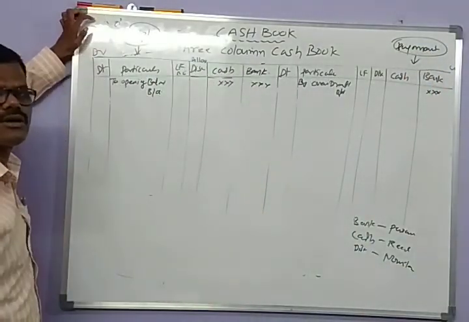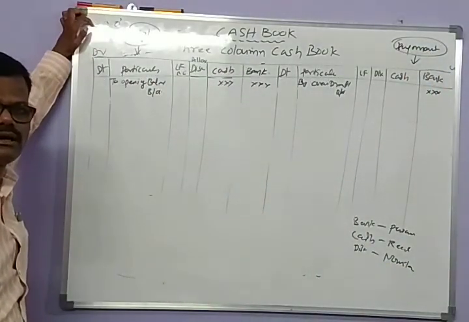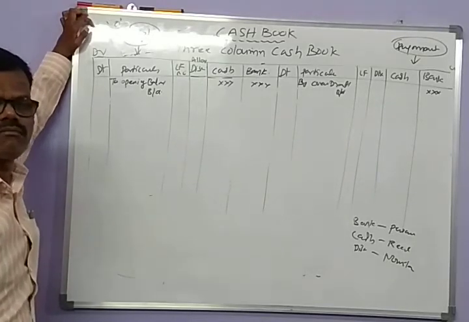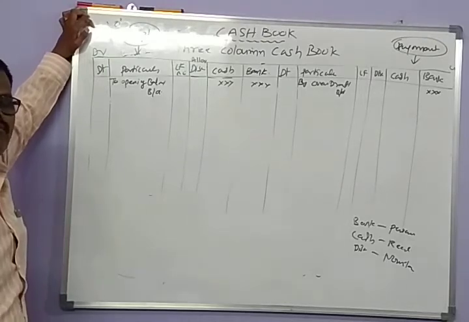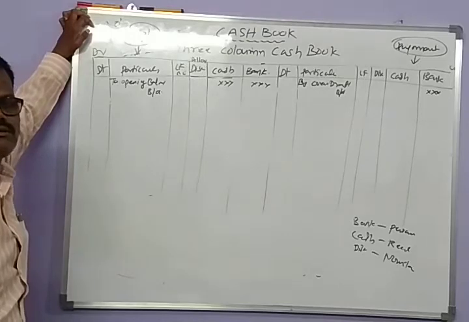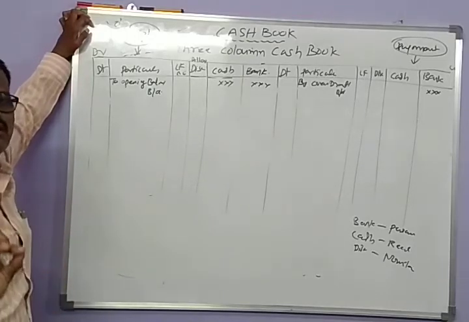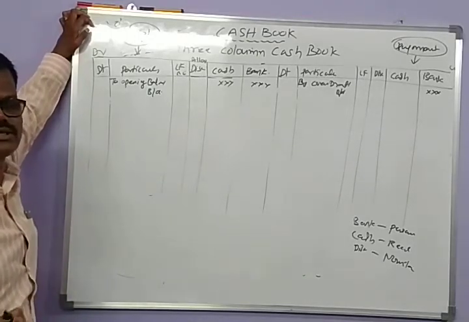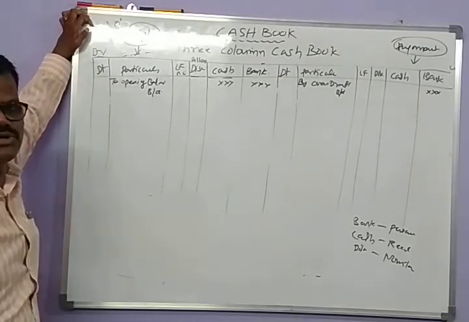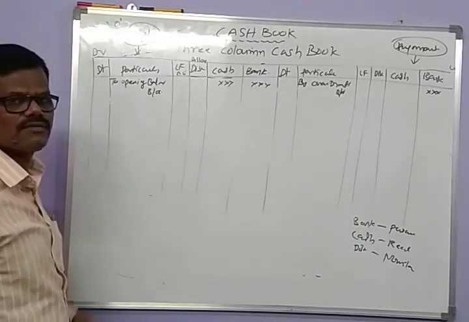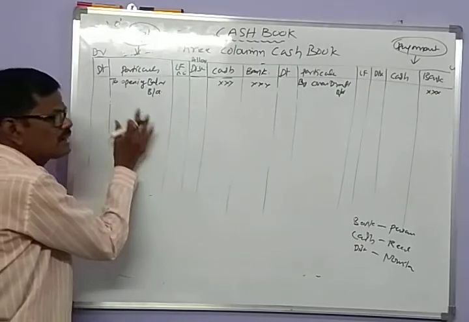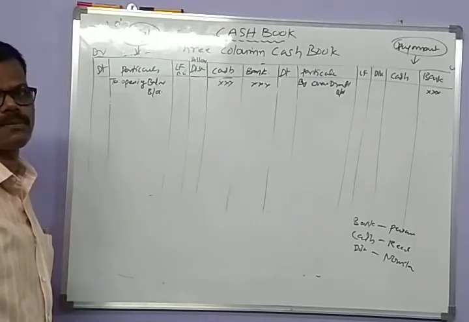Receipts may be by selling goods, by selling assets, or by rendering services to customers. Cash can be received through interest, dividends on securities, rents, commission. So all the receipts of cash are recorded on the debit side of the triple column cash book.